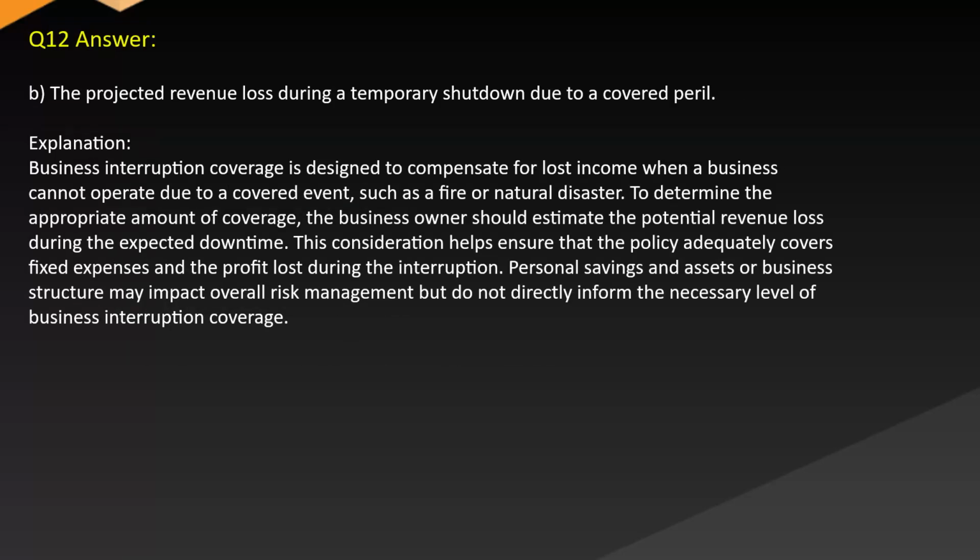Answer: B. The projected revenue loss during a temporary shutdown due to a covered peril. Explanation: business interruption coverage is designed to compensate for lost income when a business cannot operate due to a covered event, such as a fire or natural disaster. To determine the appropriate amount of coverage, the business owner should estimate the potential revenue loss during the expected downtime. This consideration helps ensure that the policy adequately covers fixed expenses and the profit lost during the interruption. Personal savings and assets or business structure may impact overall risk management but do not directly inform the necessary level of business interruption coverage.